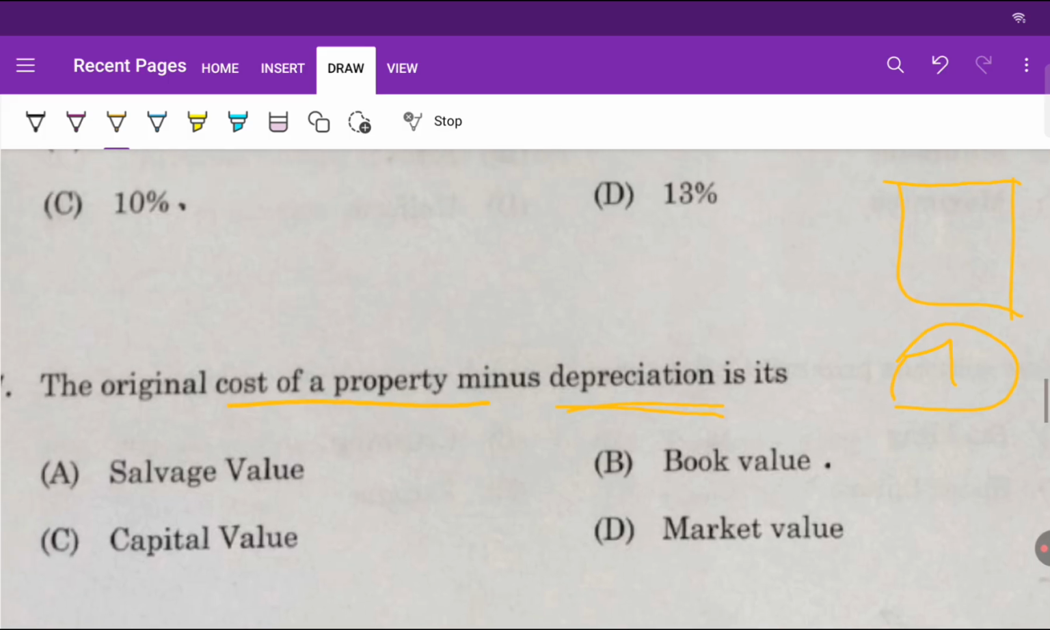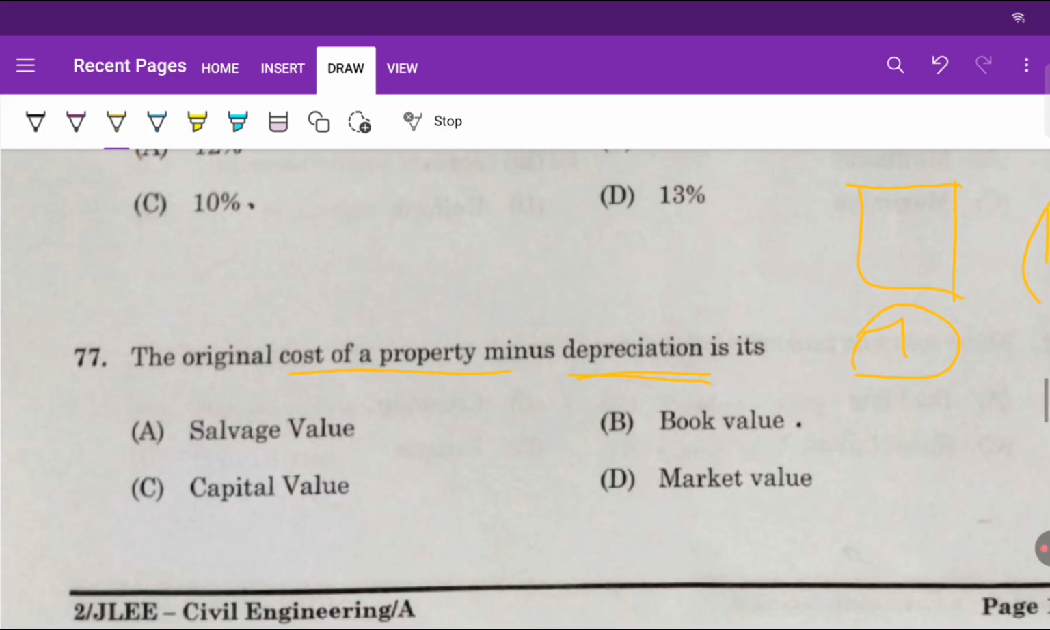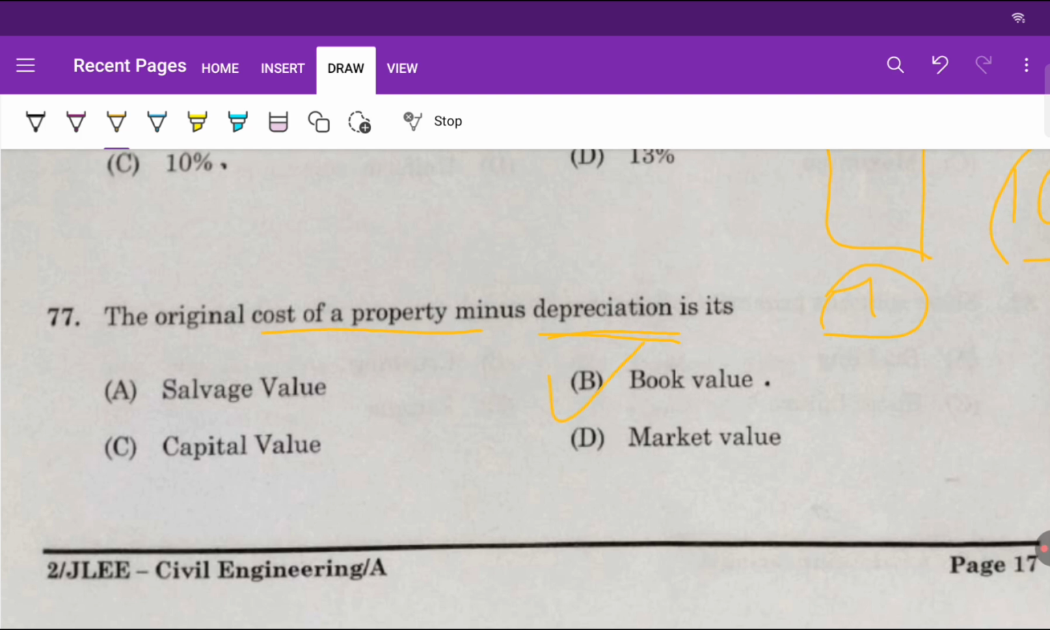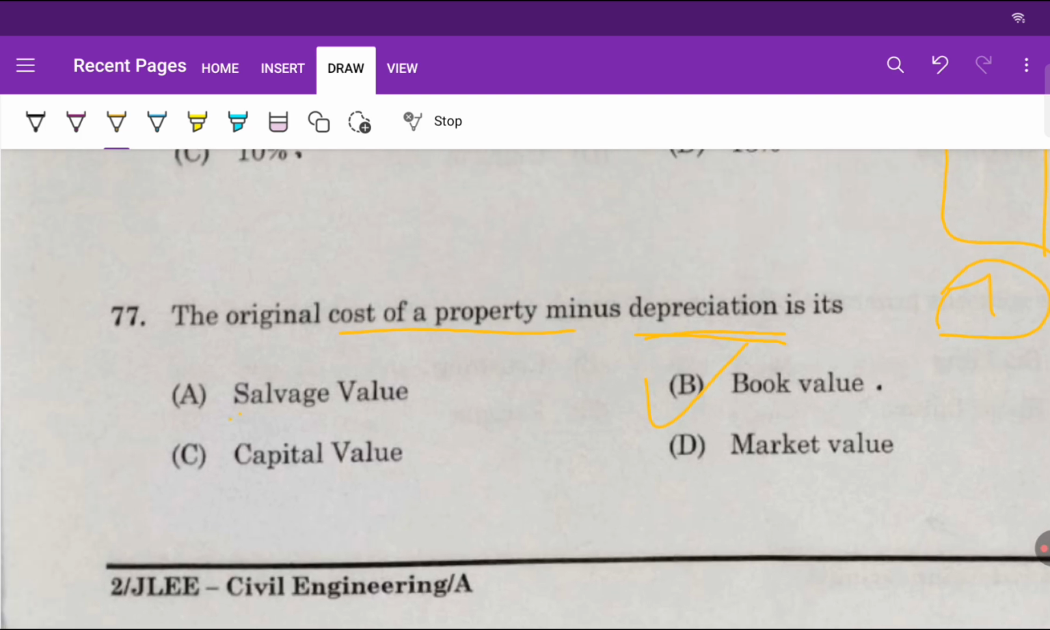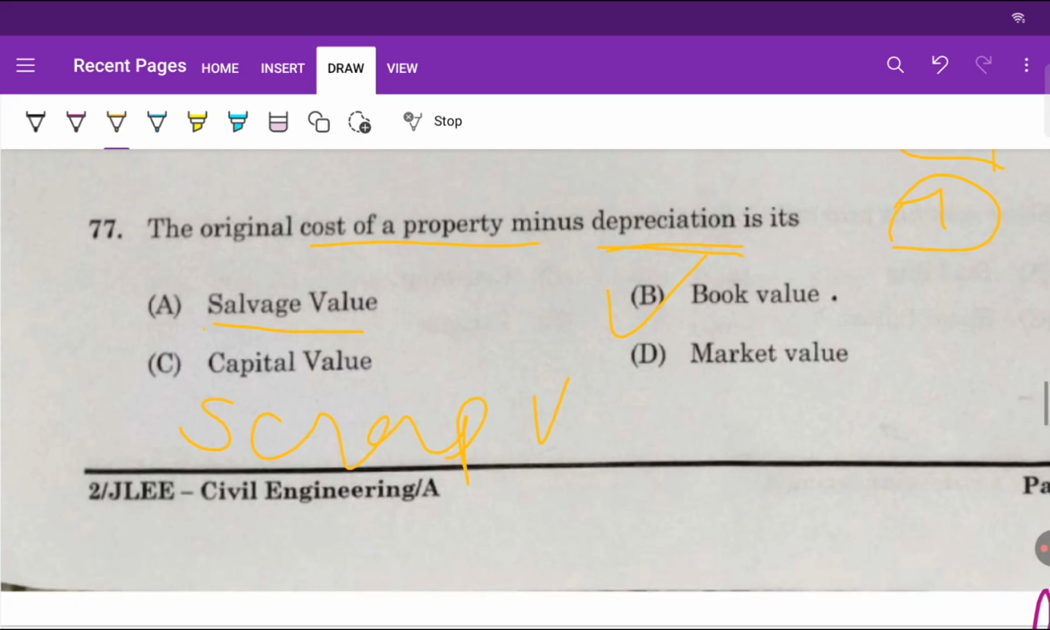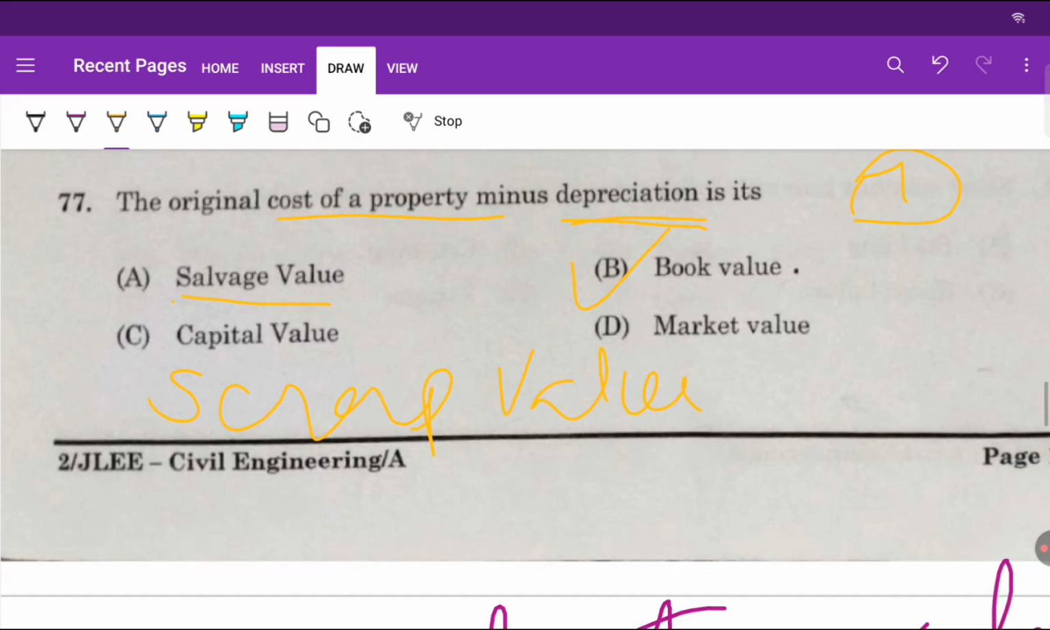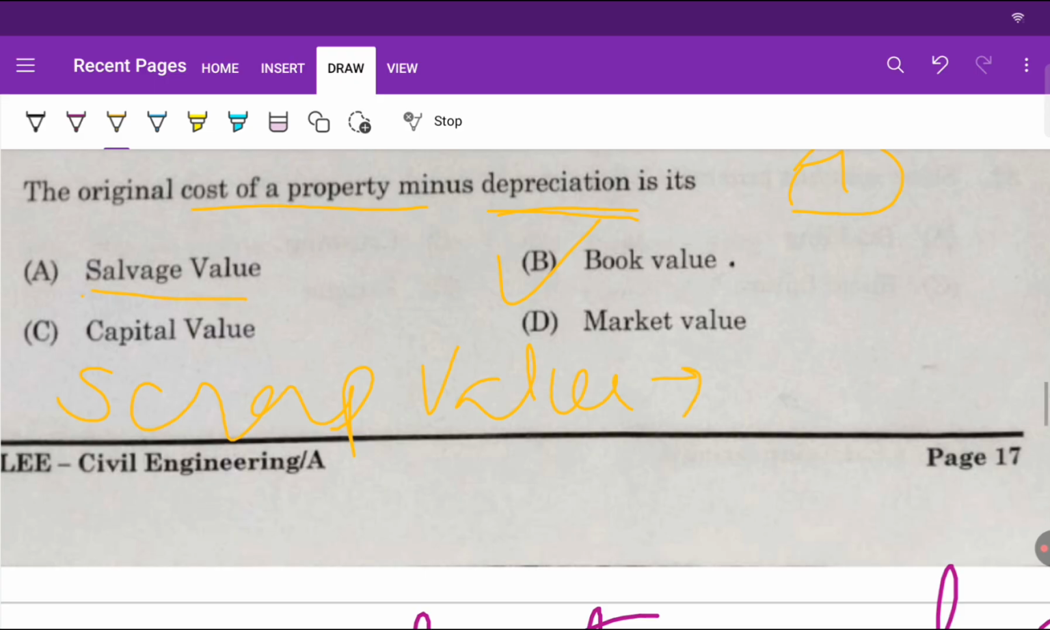The original cost of property minus depreciation is its book value. Okay, so now salvage value and scrap value. These two terms are very important. Scrap value. So salvage value and scrap value. Okay, let's see scrap value first.